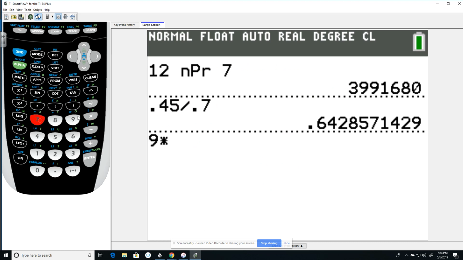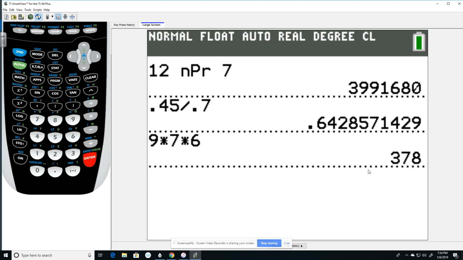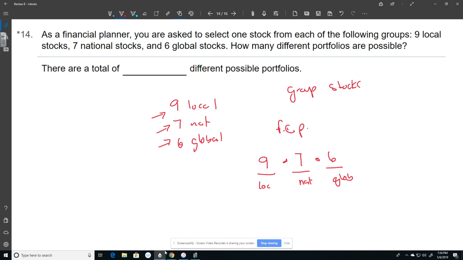So 9 times 7 times 6, which means there are 378 different ways that you could build a portfolio of these stocks. Okay, there's 378 different ways you could choose one from each of these groups.